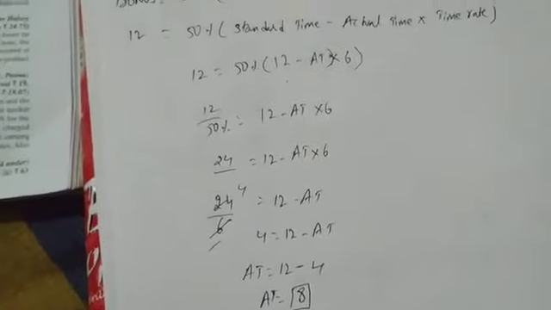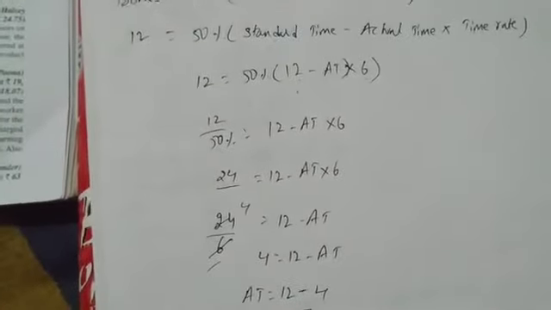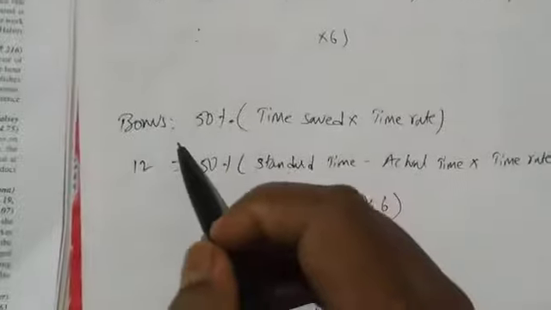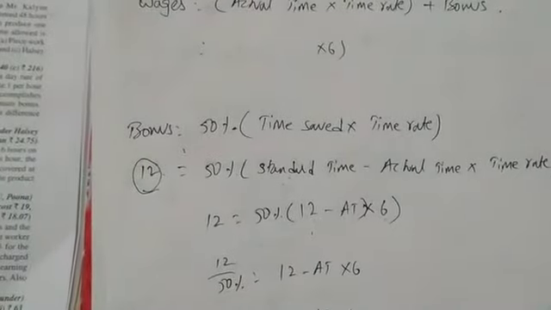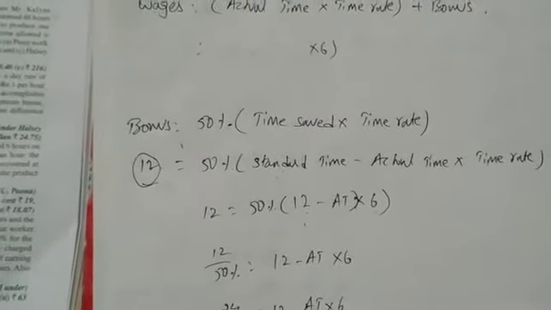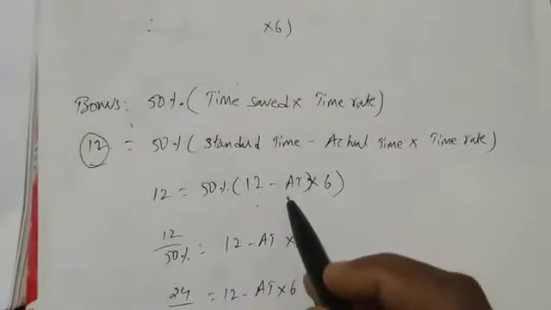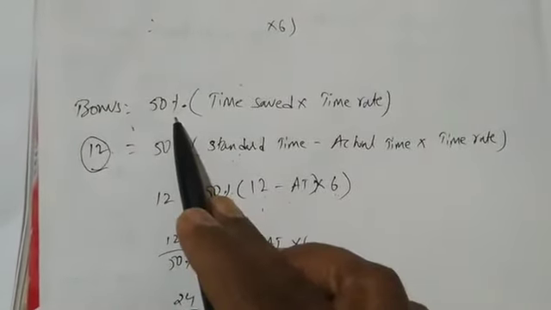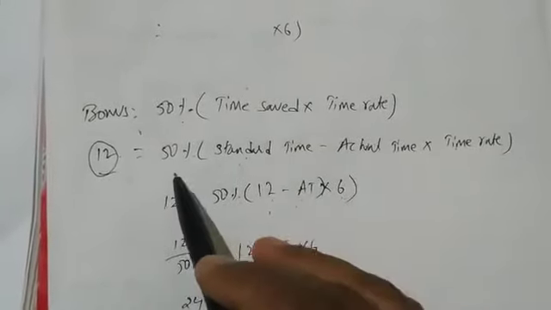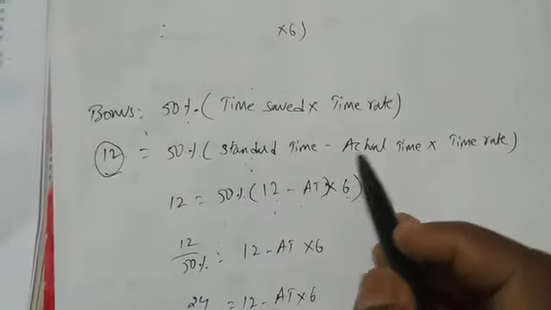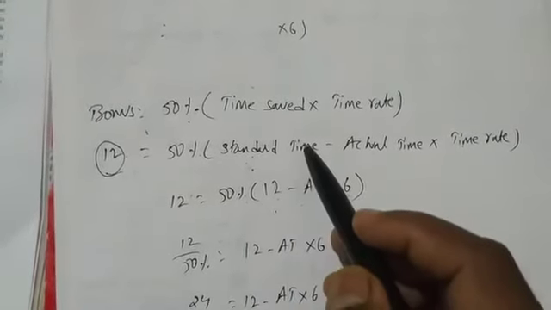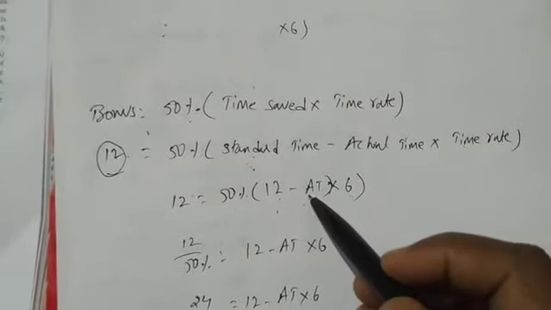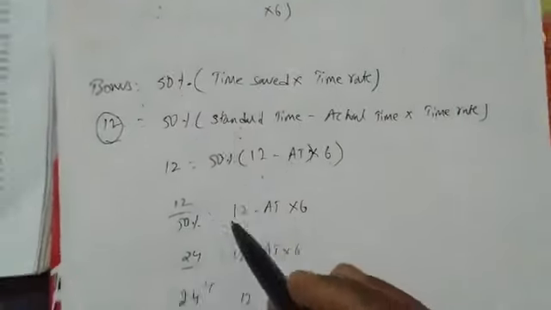Okay, so easy. What he has not given in the question is the actual time. So we are finding the actual time based on the Halsey premium plan bonus, because in the question he gave the bonus amount. So till now we have found the bonus amount, but he wants us to find the actual time. So we have written the formula: 50% time saved into time rate. Time saved is standard time minus actual time, into time rate. So 12 is the bonus given, 50%, standard time we know is 12 hours minus actual time, which is not there, that's why I have written 80 into 6. So from here to here is basic maths.